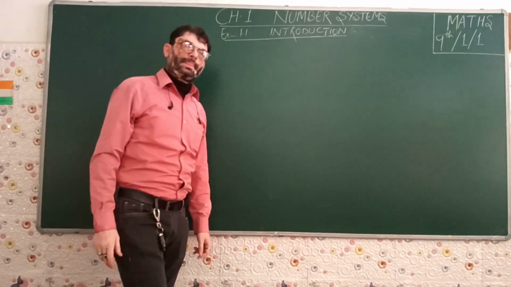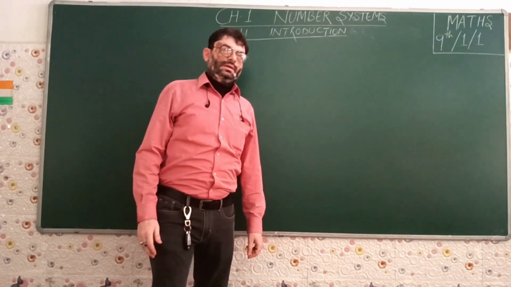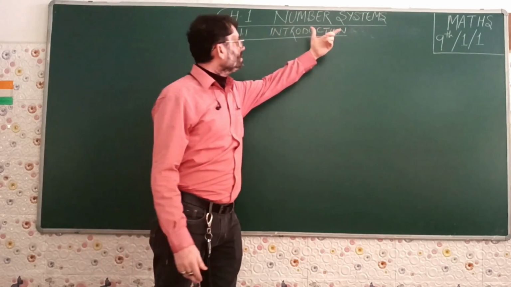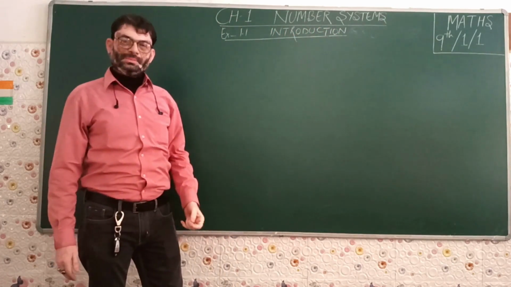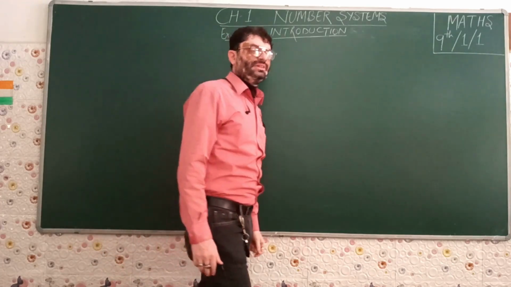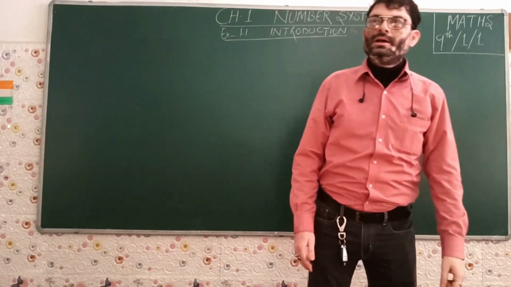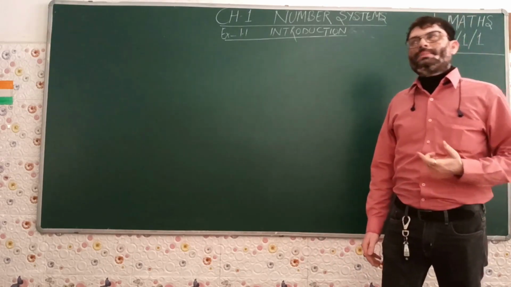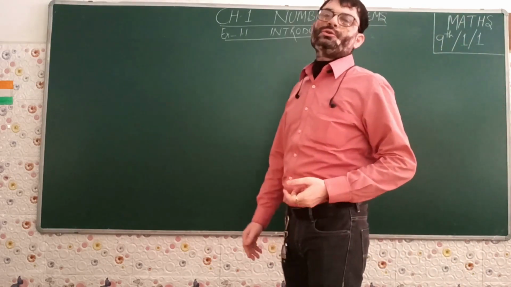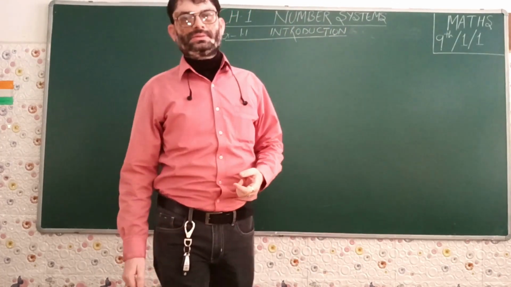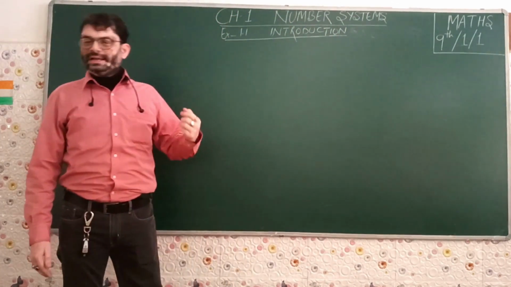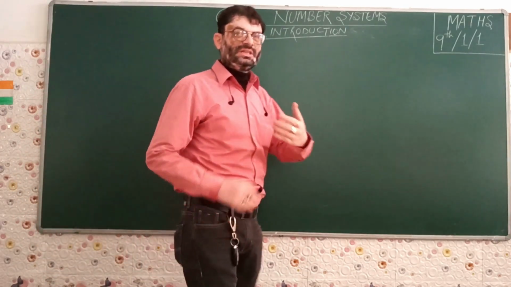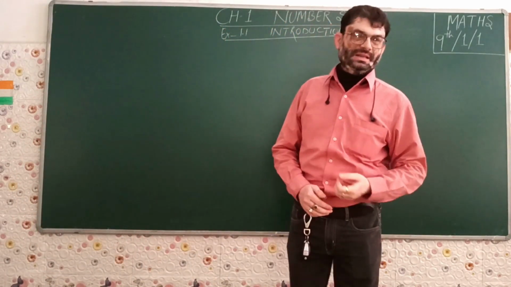Hello students. Today in this session we will be studying chapter 1, number systems, the very first chapter of class 9 from the NCERT textbook. The name of the chapter itself says that we are going to deal with different types of numbers. We might have gone through different types of numbers in our previous classes also. We'll be just recalling all those types of numbers.